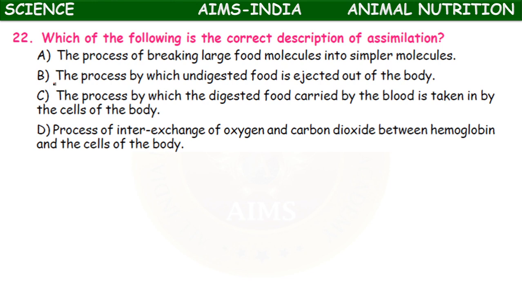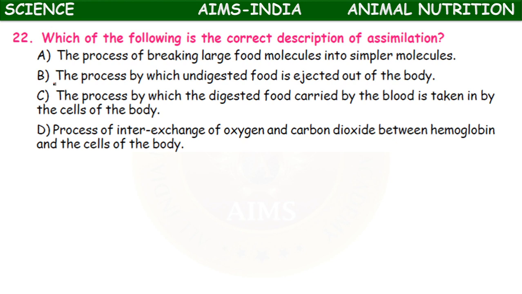The third statement, the process by which the digested food carried by the blood is taken in by the cells of the body. The fourth statement, the process of interexchange of oxygen and carbon dioxide between hemoglobin and the cells of the body. Here it is clearly given.